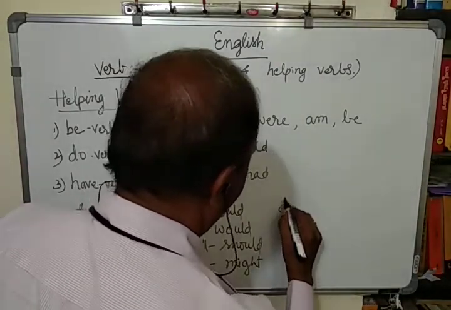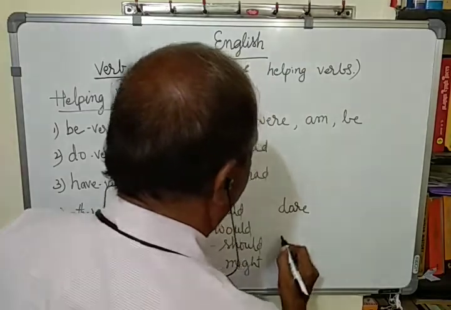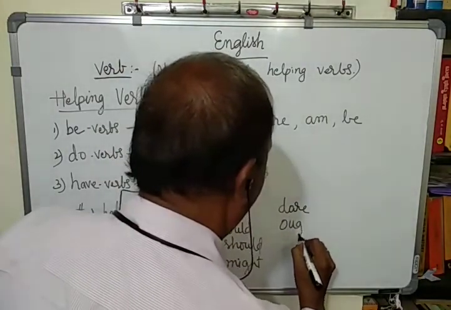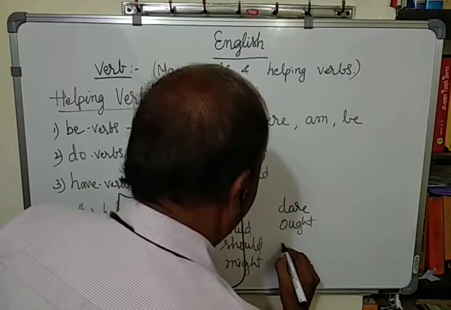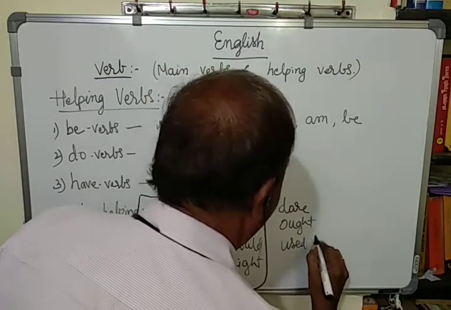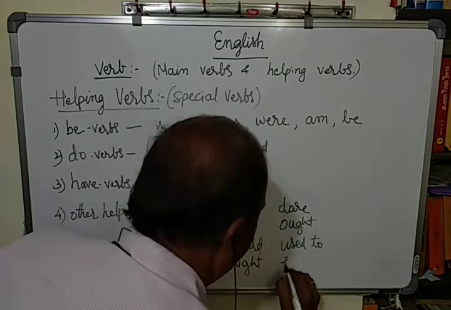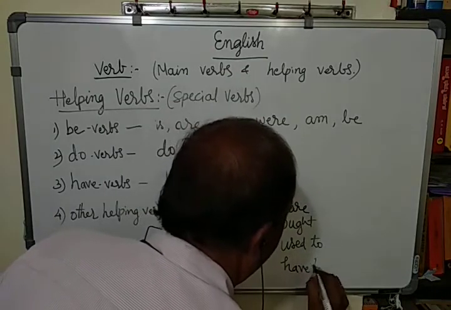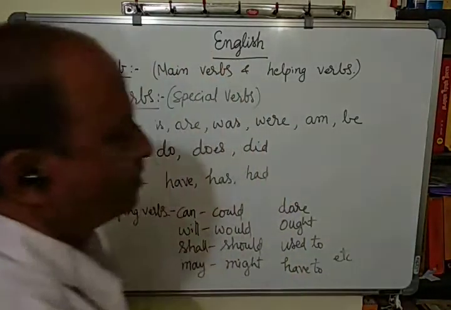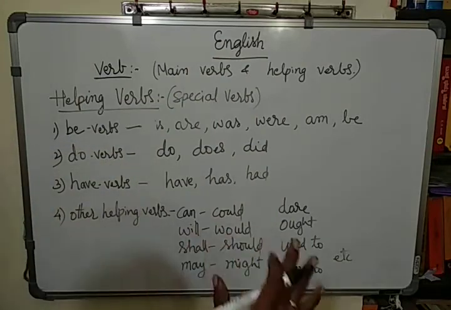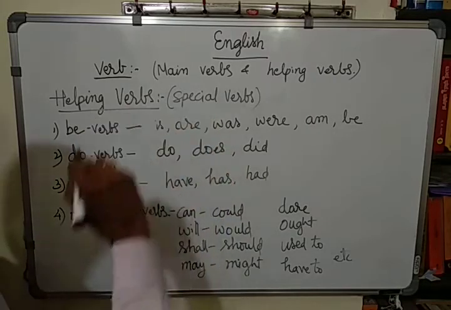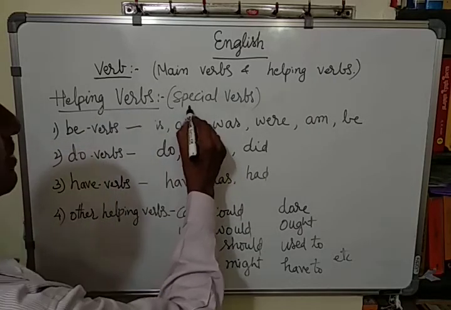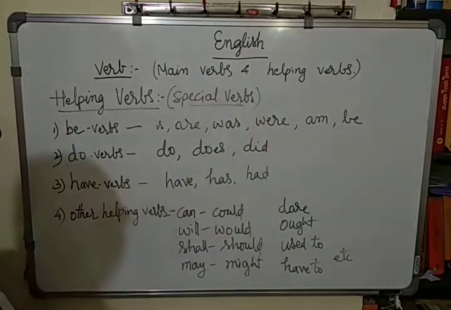They are dare, ought, used to, have to, etc. These are totally the helping verbs or special verbs. In Wren and Martin grammar, it is listed as special verbs.